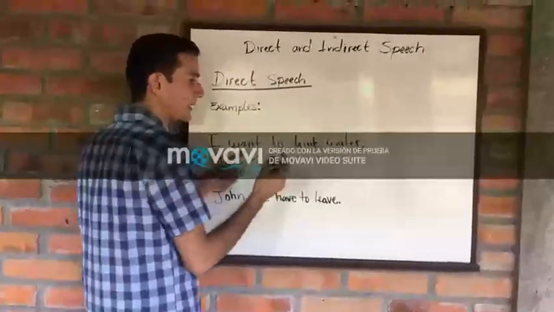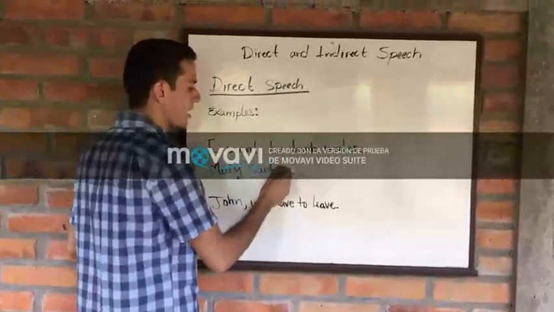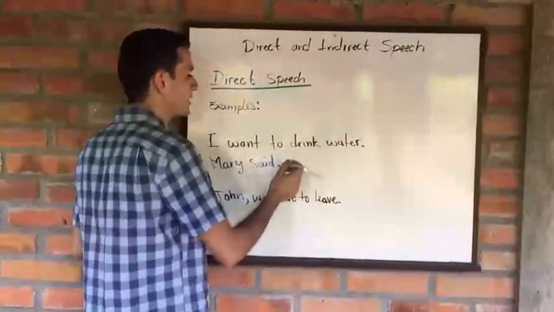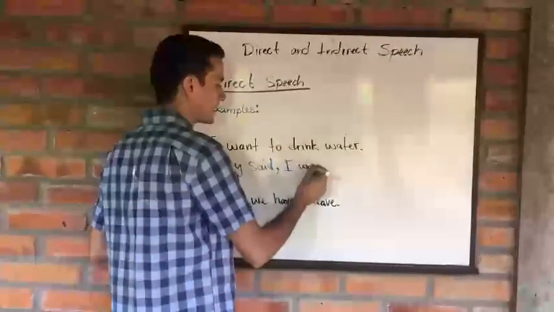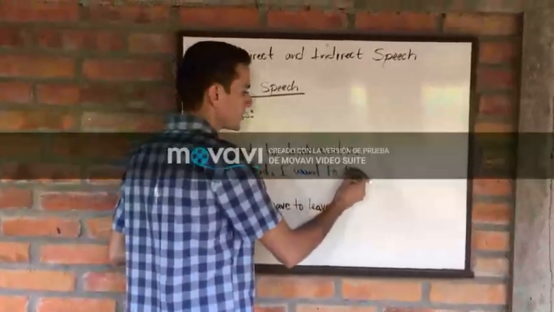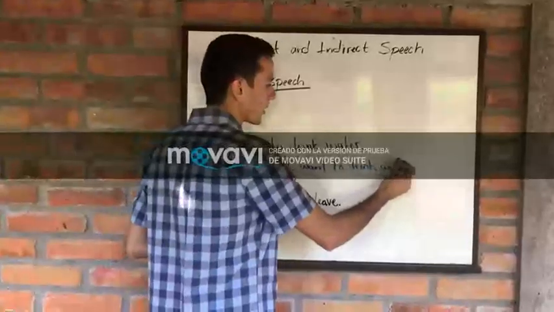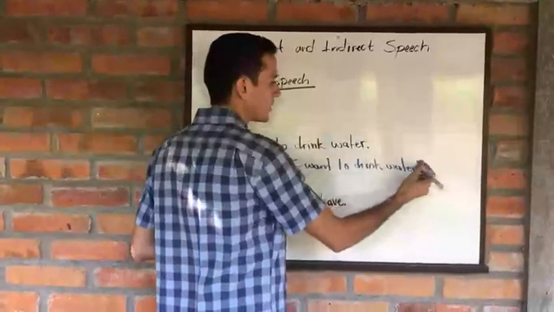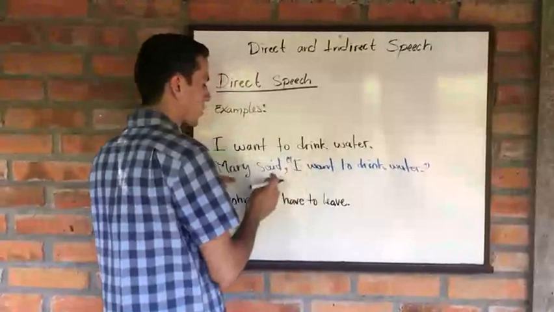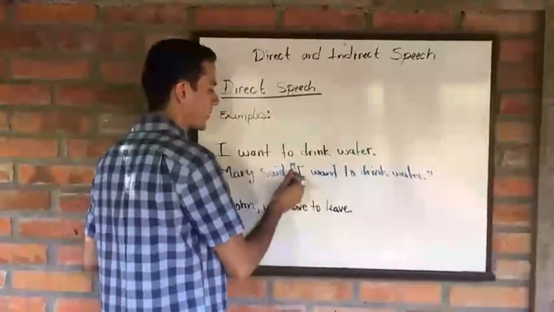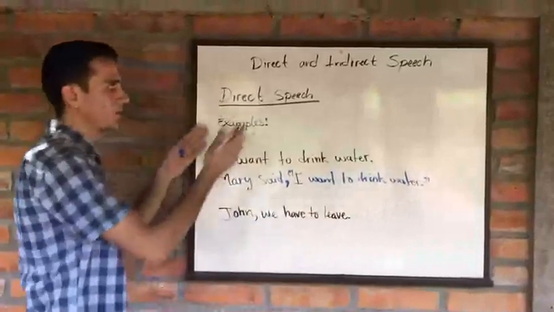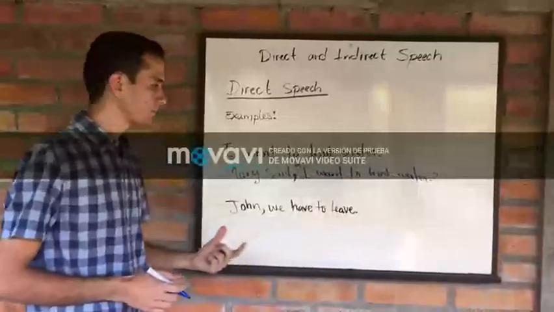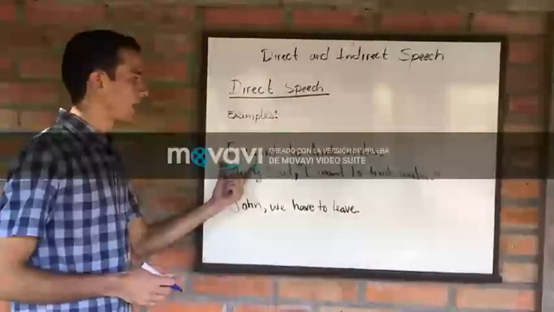said, and then as a grammar structure, we need a comma, and then just add the exact sentence as she mentioned it. In this case, it will be, "I want to drink water." This is exact words taken from her speech, and that's the reason that we're using quotation marks in order to have a grammar structure properly, according to the topic. Now, once again, Mary said, "I want to drink water." This is the direct way to say her sentence.